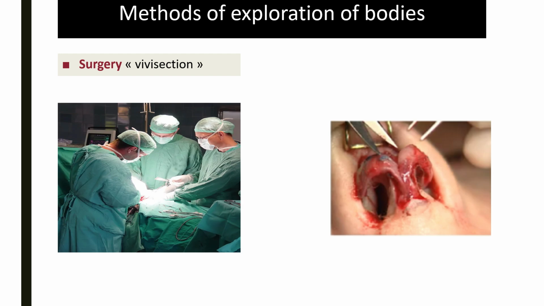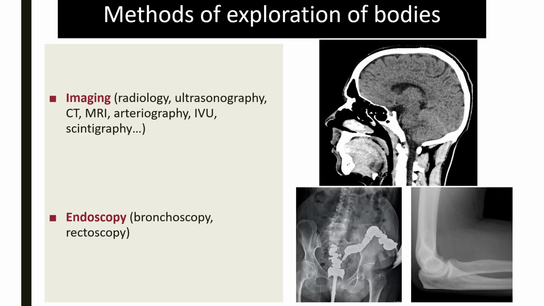Of course, the human body can also be explored through surgery, which we could call vivisection, by performing a surgical operation. We can of course pass on certain knowledge of anatomy, showing structures in vivo, such as the cartilages of the wing of the nose, which can be seen and described perfectly well intraoperatively. The other way of exploring the body is through imaging. Thanks to the development of various radiological techniques, we have been able to study the human body without opening it up. As we said earlier, here we see a sagittal section of the cephalic extremity.